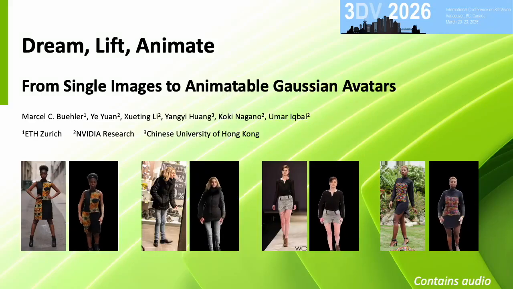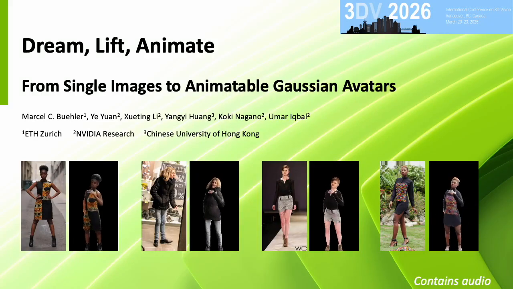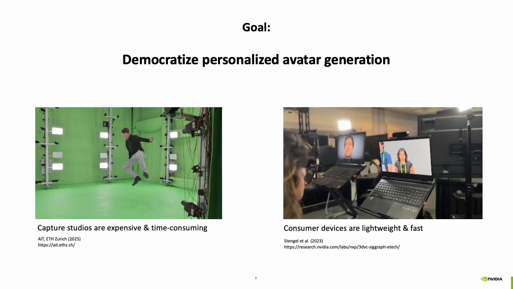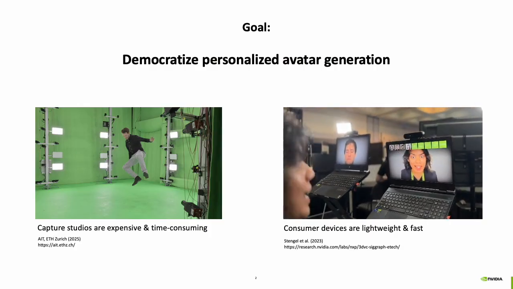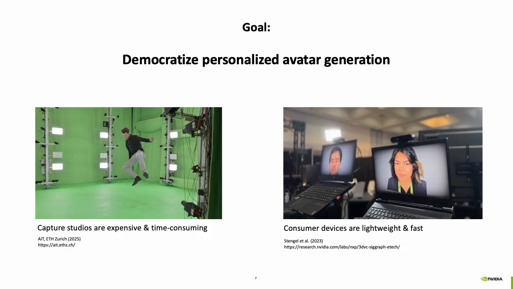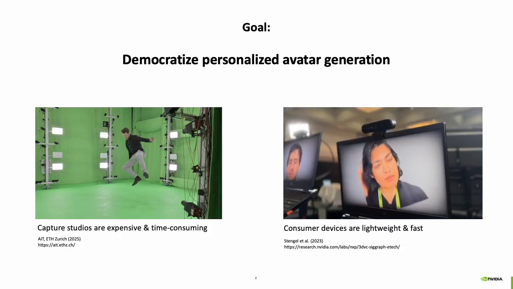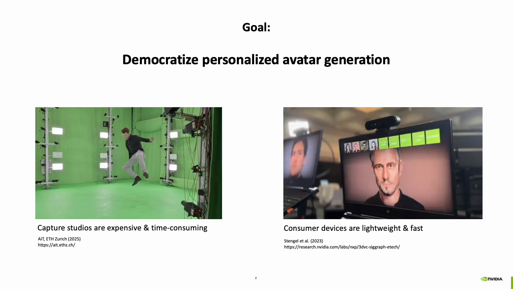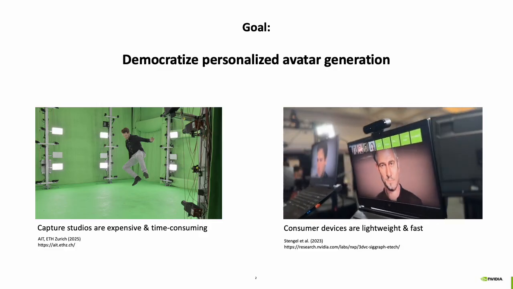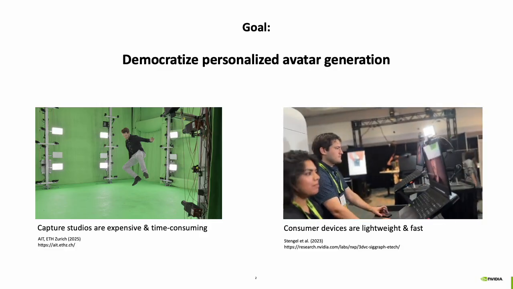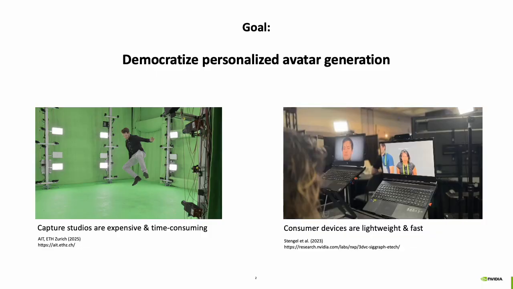We present Dream Lift Animate, from single images to animatable Gaussian avatars. The goal is to democratize personalized avatar generation. Instead of capturing a human in an expensive and time-consuming way in a capture studio, we want to enable animatable avatars from a single input image, because this single input image can be captured from consumer devices like smartphones, which are widespread, lightweight, and vastly available.